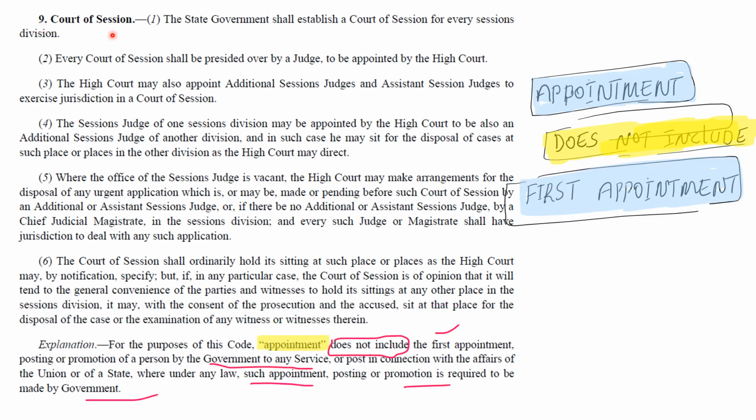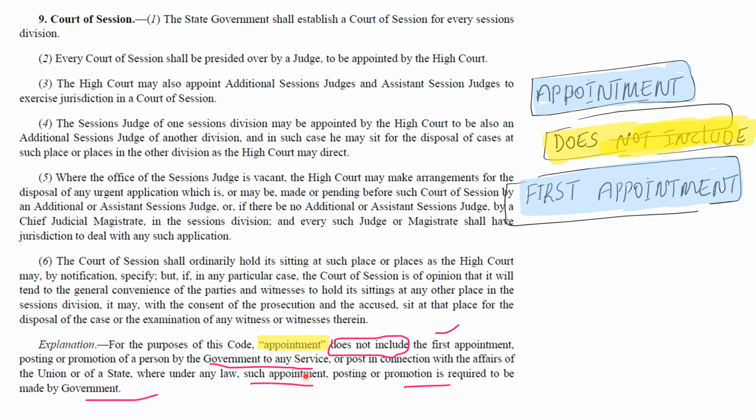In this section 9 itself, there is an explanation. This explanation is very important to understand. What it says is, in this legal context, appointment doesn't include the first time the government hires or promotes someone when the law requires the government to do so. So this code deals with other types of appointments or actions that come after the initial hiring or promotion.